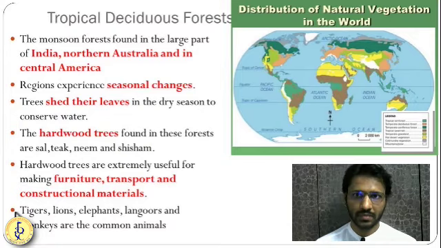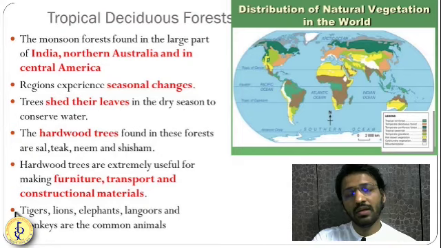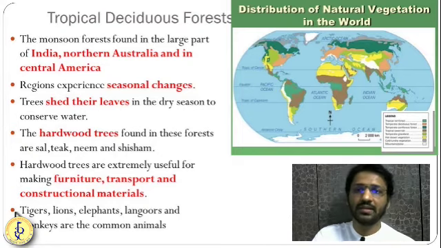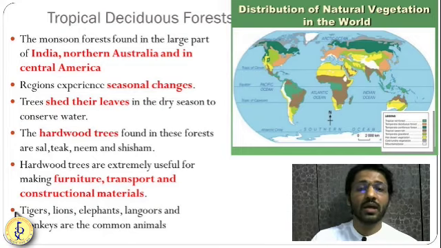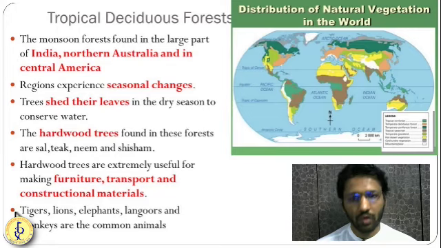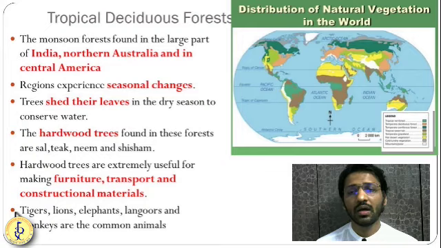Tropical deciduous forest. So deciduous means what? Deciduous means these forests will lose their leaves in the winter season or dry season. They will shed their leaves. Why? Because in the winter season there is no rainfall or very little rainfall, and they don't want to lose water through transpiration. So these trees will shed their leaves in the winter or dry season.